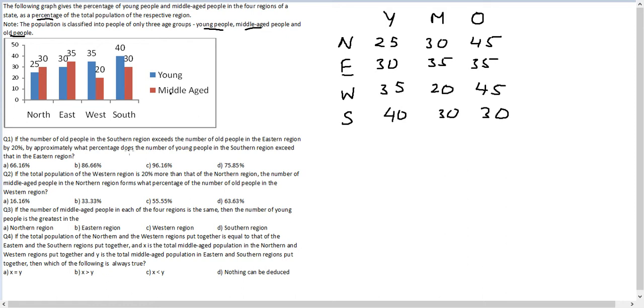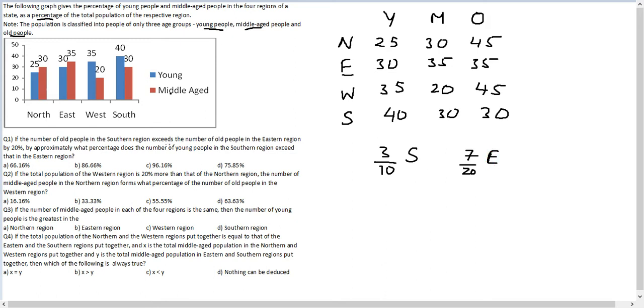Question 1. If the number of old people in the southern region exceeds the number of old people in the eastern region by 20%. Old people in southern region is 3 by 10 of population in south, which exceeds the number of old people in the eastern region. Eastern region has 35%, so 7 by 20 of east.